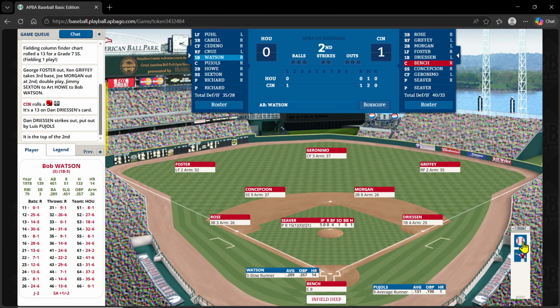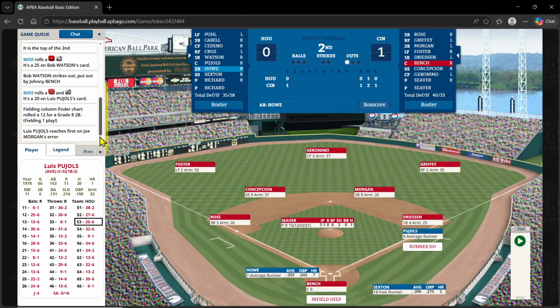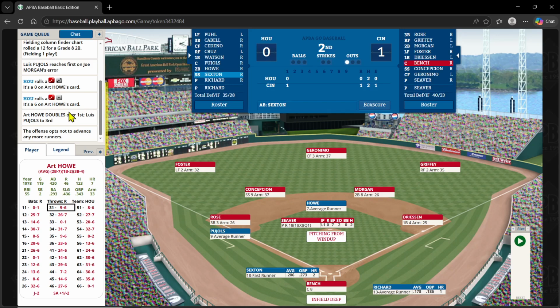Here's Watson leading off against Seaver. And he rolls a 12 and a 25, and then the X kicks in for a strikeout, I believe. So 1 out, and here's Puhl. 53-20, and this is going to be an error on Morgan. So Morgan, E4, runner on first, 1 out for Art Howe. And he rolled a 33-0 and then a 31-6, and that's a double. Puhl is going to stop at third. Second and third for Jimmy Sexton with 1 out.